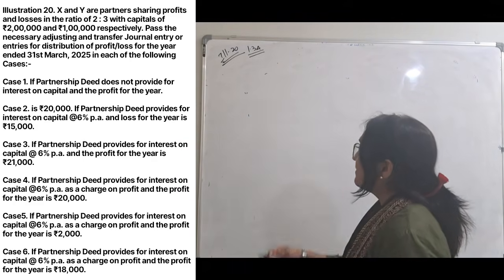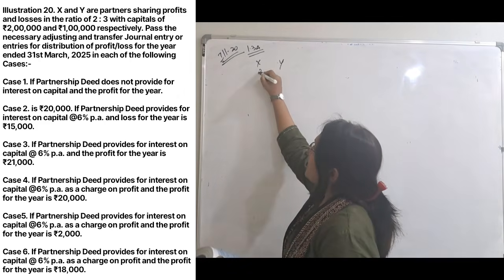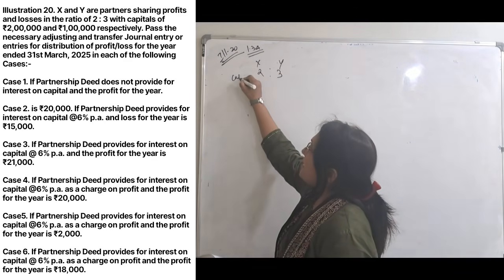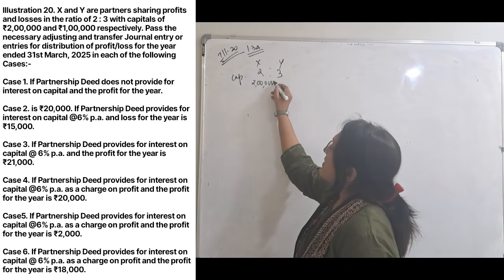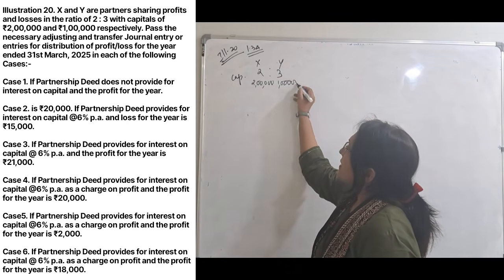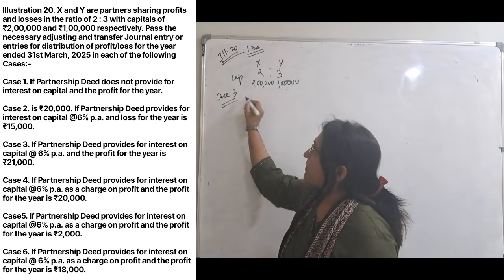Case 3, I will write it again. In this case, X and Y are partners in the ratio of 2:3. Their capitals are 2 lakhs and 1 lakh. This is their capital. Now we are going to do case 3.